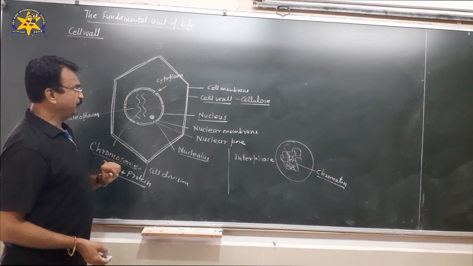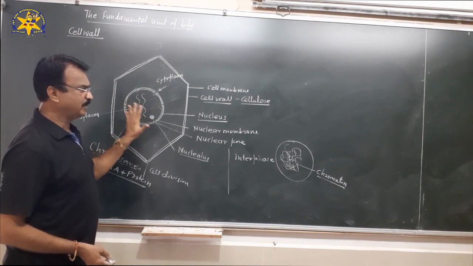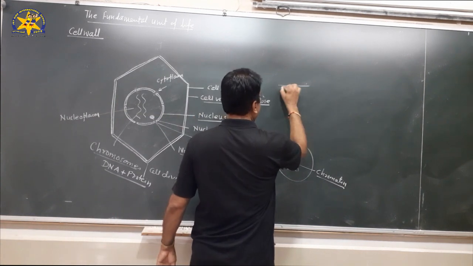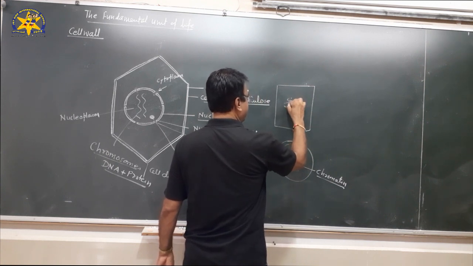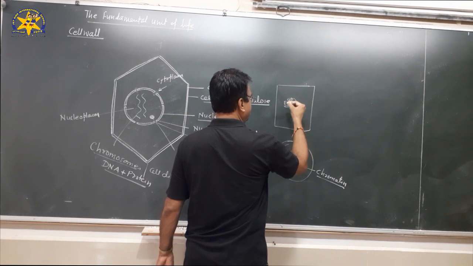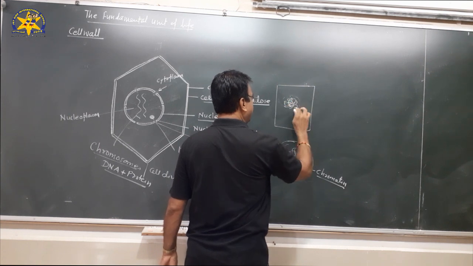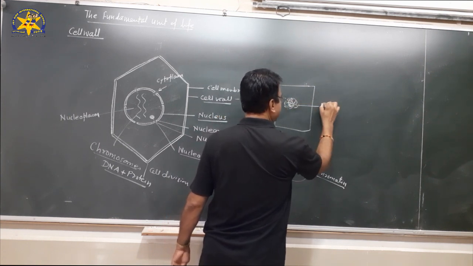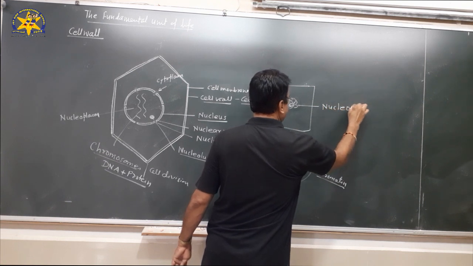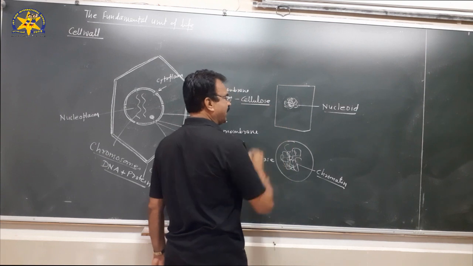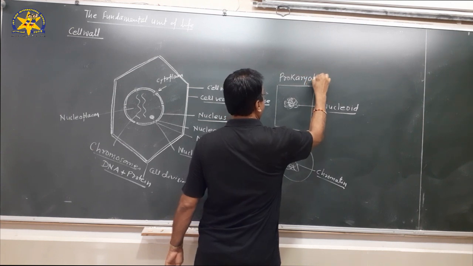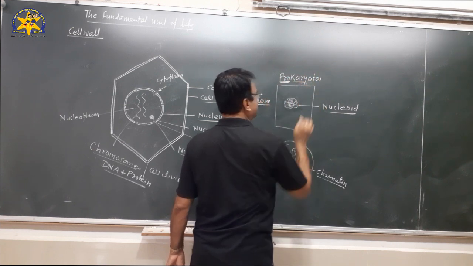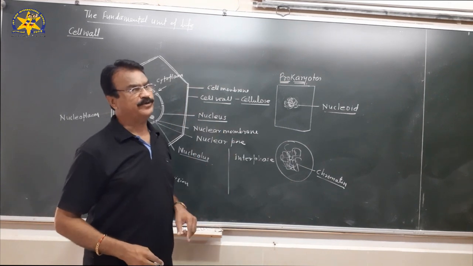There are two types of nuclei. In the case of the prokaryotic cell, the primitive cell, the genetic material, that is the chromatin material or chromosome, is not covered by the nuclear membrane. There is no nuclear membrane around the chromatin material, and this nucleus is called the nucleoid, a primitive type of nucleus, seen only in prokaryotes. Pro means primitive, karyon means nucleus: cells containing a primitive type of nucleus.